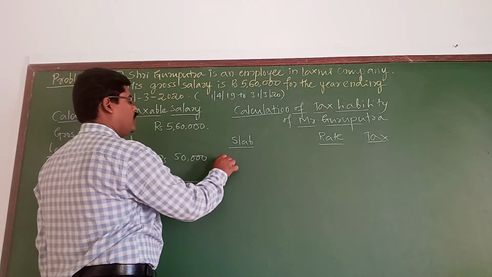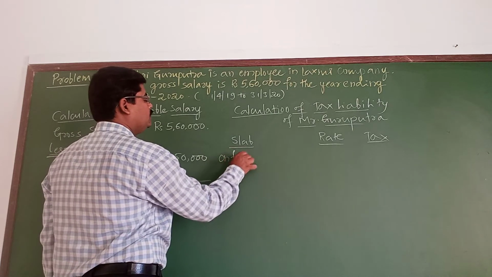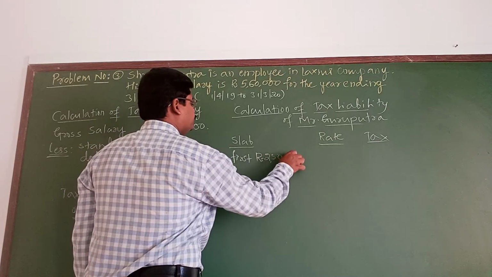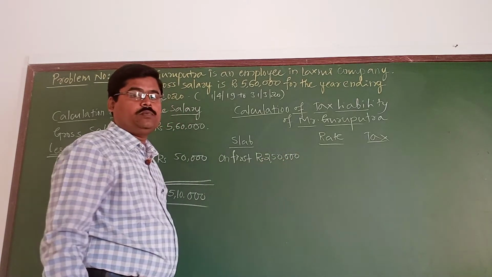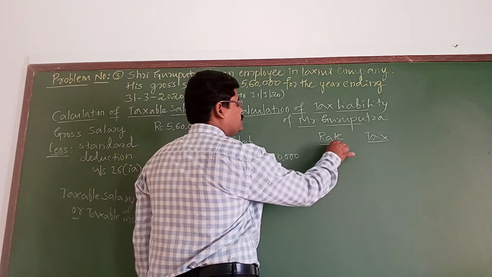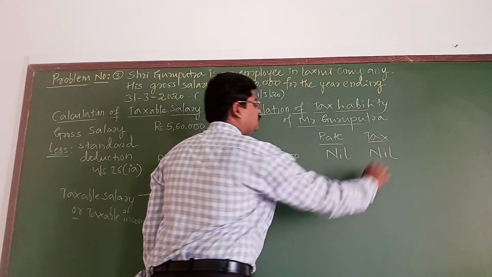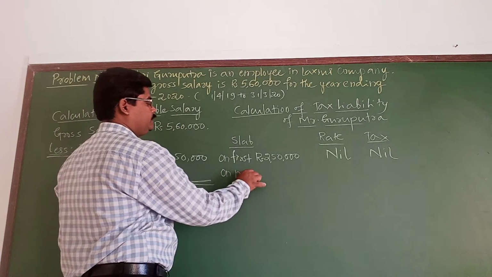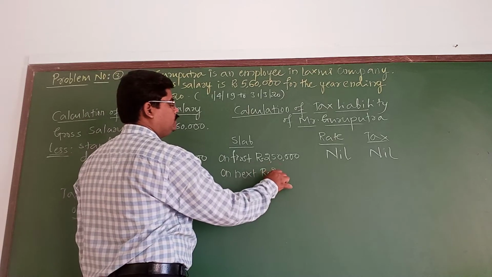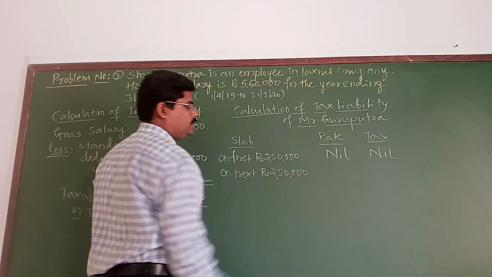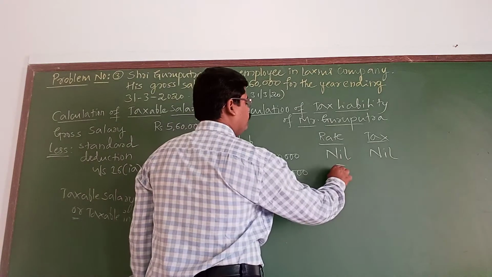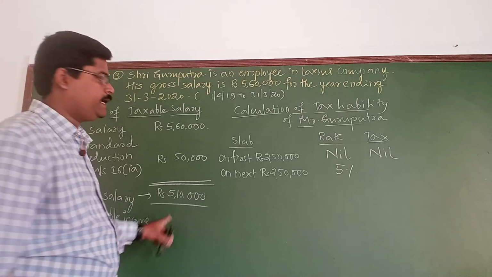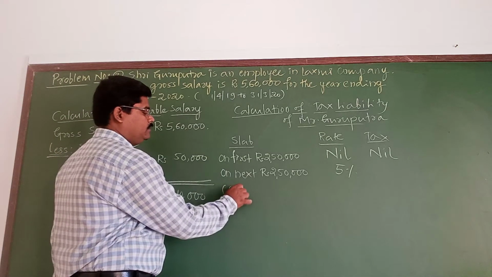What is the first slab? On first rupees 2,50,000, the applicable tax rate will be no tax; no tax is going to be imposed up to 2,50,000. On next rupees 2,50,000, the applicable rate will be 5%. So here the taxable salary is 5,10,000. That I will take.